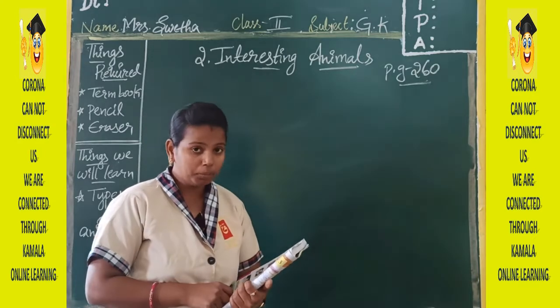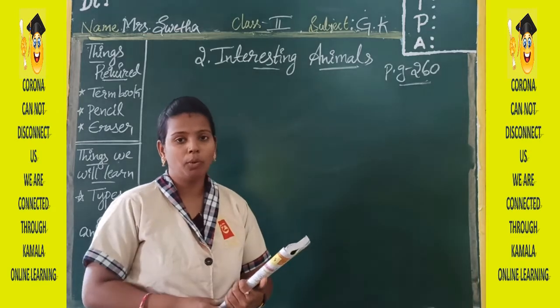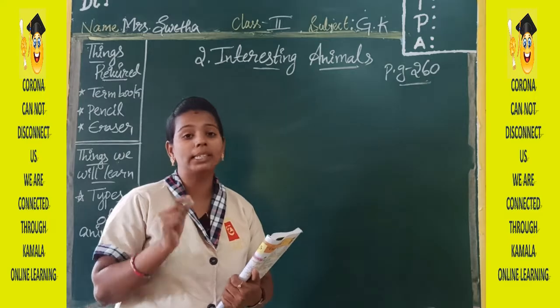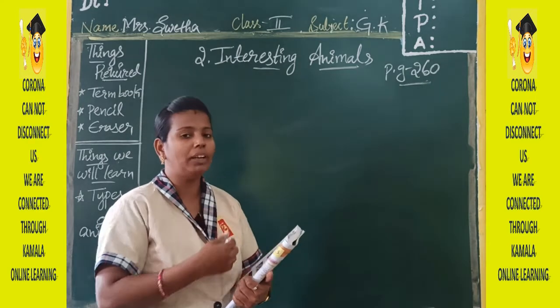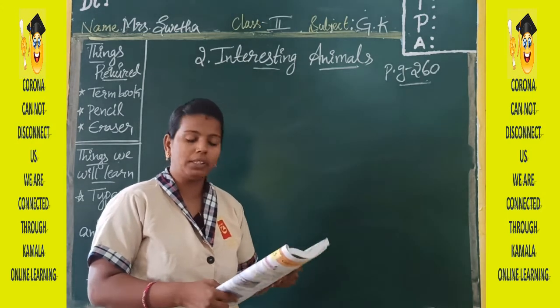Okay. Take your term book. Then listen to me. Wherever I am reading, first I will explain. Here they have given you about 6 animals. So first I will describe those 6 animals, then we will do the writing part. First you will see in your term book what is the first one.